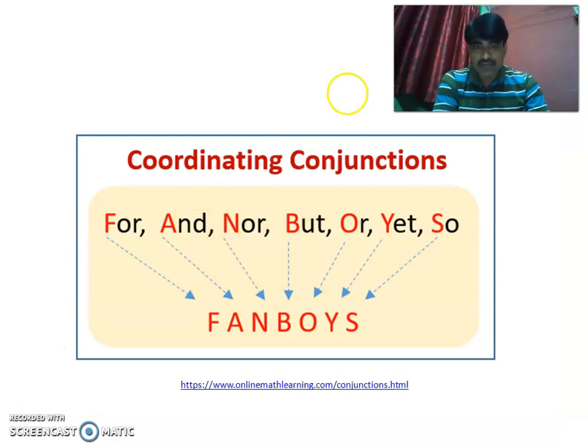So this is a very wonderful slide that I could come across on the internet, and this is the link. I liked this because these are the examples of coordinating conjunctions like for, and, nor, but, or, yet. If you simply take the initial letter of all these conjunctions, one very good word is formed, that is FANBOYS. It is very easy to remember FANBOYS, because it is related to youngsters like you guys, so you can easily remember them. If you can remember FANBOYS, you can elaborate it like for, and, nor, but, or, yet.